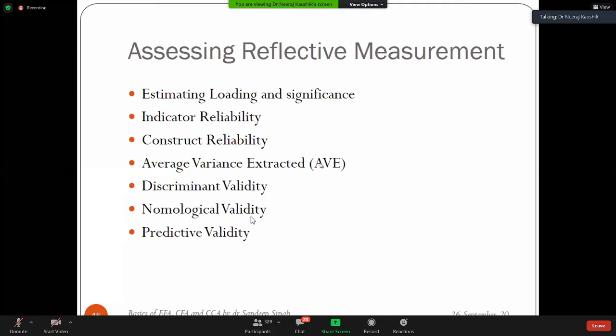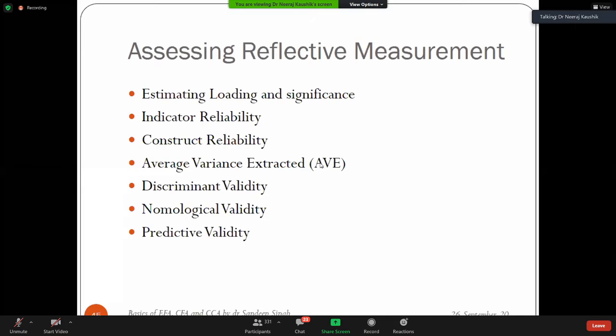Now, so many questions are there on nomological validity, what to report. Let me explain it once again. Nomological validity means, when you have three constructs, A, B, C, look for the other variables with which A is found to be related, positive or negative, it doesn't matter. Take one or two in your study, measure them, and see whether their relation is the same as expected, as given in the previous literature. Likewise with B, likewise with C. Only R, the coefficient of correlation, will be reported, nothing else. For nomological validity, nothing else needs to be reported other than the correlation which is expected in the other reviews.